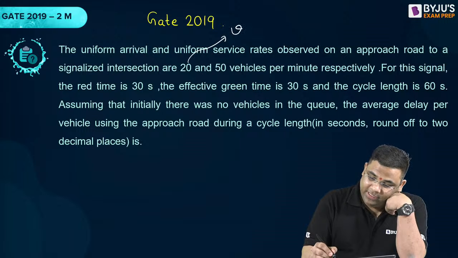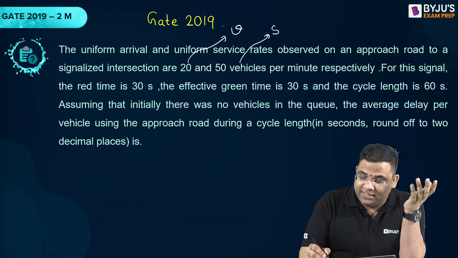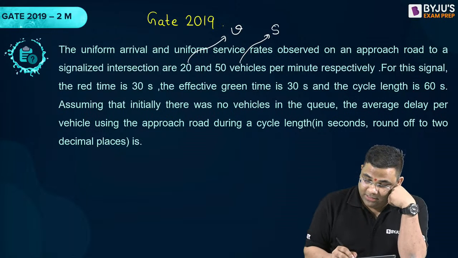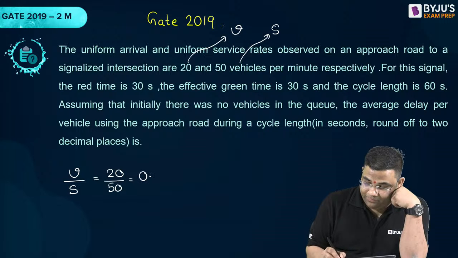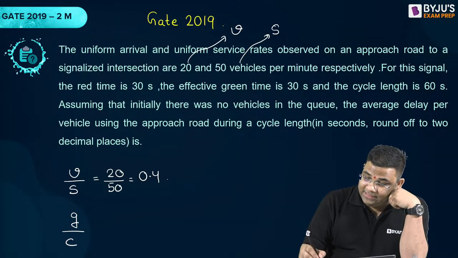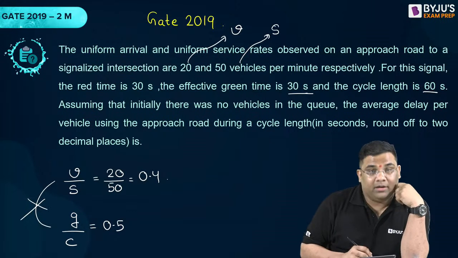Arrival rate V, service rate S, that means the other one will be the departure rate, right? So V by S is how much? 20 by 50, that is 0.4, right? Now G by C. G is 30, total cycle length is 60, so G by C is 0.5. So these two are not equal.